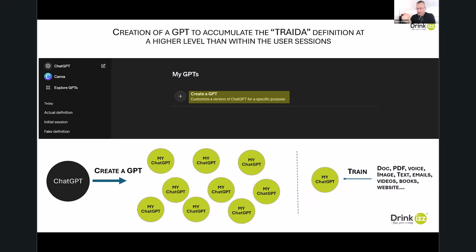And when I create an AI, I train this AI on a specific knowledge. So in my situation, for example, I can create an AI named Treda, and I can upload to this AI all the knowledge: documentation, PDF, voice, image, email, whatever, books that are related to Treda.